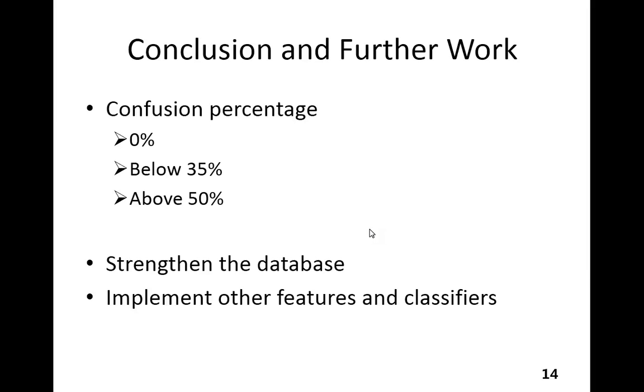What we can do in the future is strengthen the database for future research, for the reason that the database I already have is really small, and I should invite more professional singers to record more singing samples. The other thing that can be improved is that I can choose some other features and classifiers to make different combinations of them, so that I can compare which feature and classifier set is better than others for a specific kind of emotion.